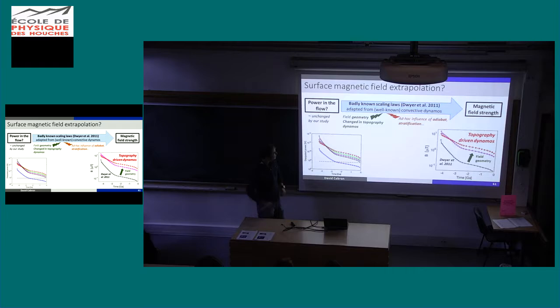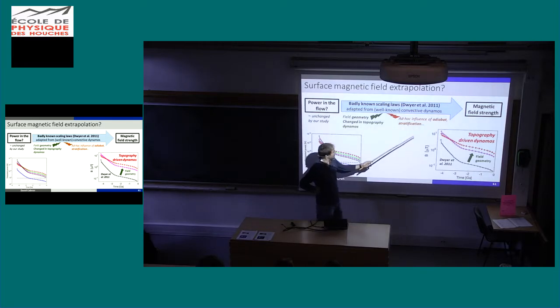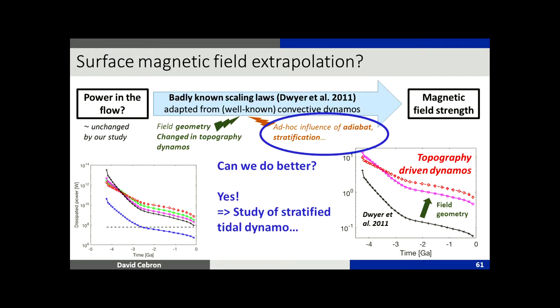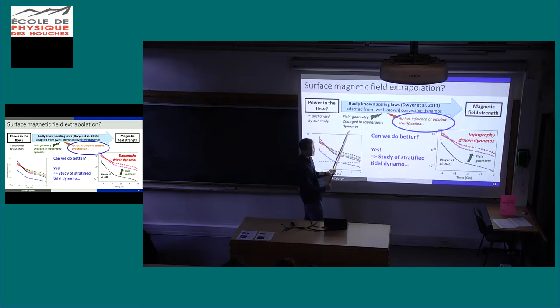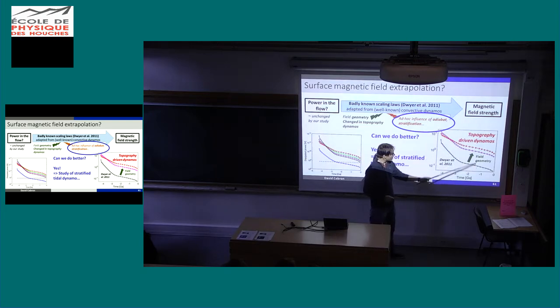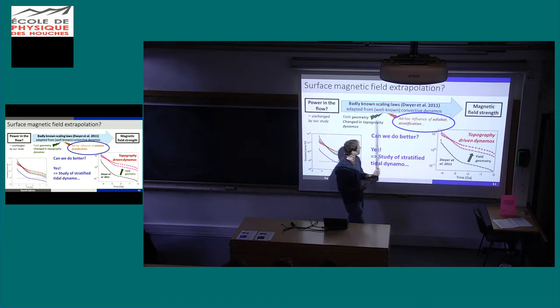But what they have done here is that they consider that stratification is a problem for this instability. However, we have seen that it is not a problem. This instability grows over stratification. So here they make an error. And actually, indeed, if I take into account the topography of my dynamo, if I remove this stratification, I have a much larger field here, because the field geometry I know is large scale, whereas they have considered small scale geometry, or at least similar scale to the Earth, and I know that stratification is not a problem.